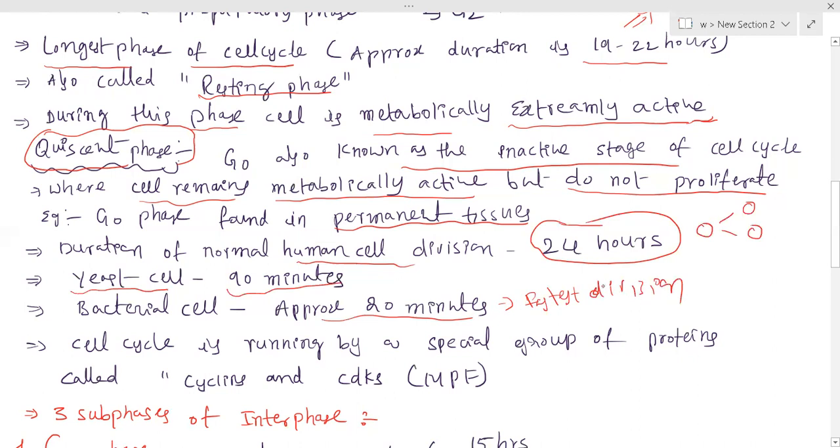So that is the reason cell division varies from one organism to another organism. In human beings, cell division takes 24 hours, whereas in yeast cells 90 minutes, and in bacterial cells approximately 20 minutes.